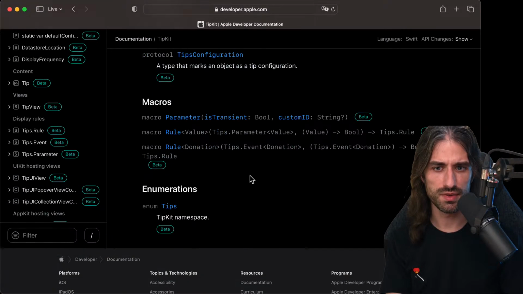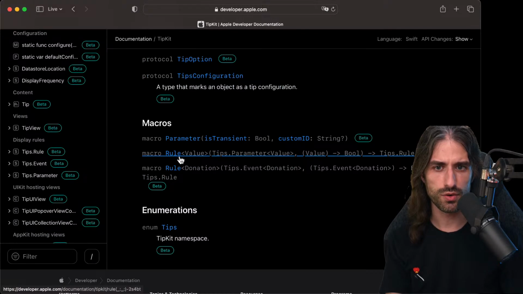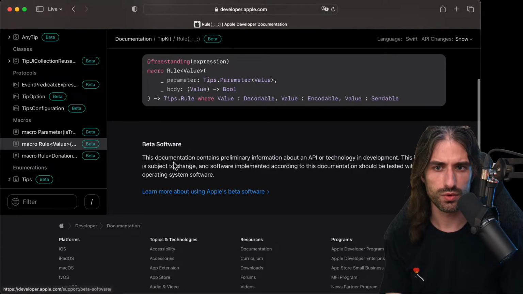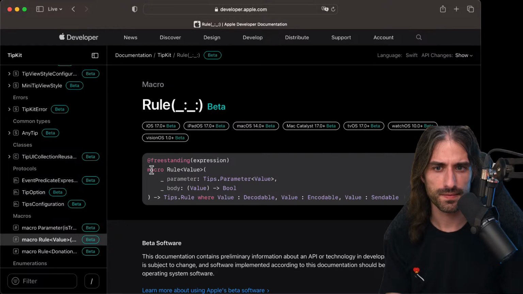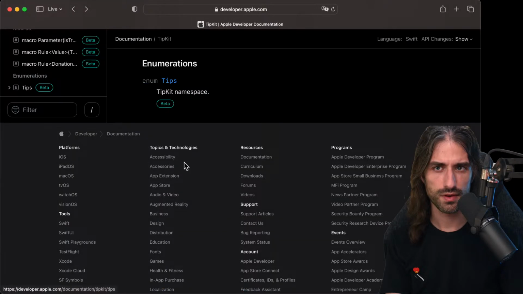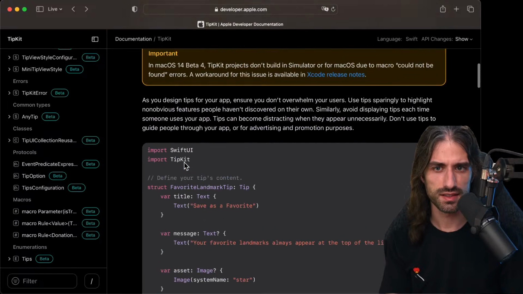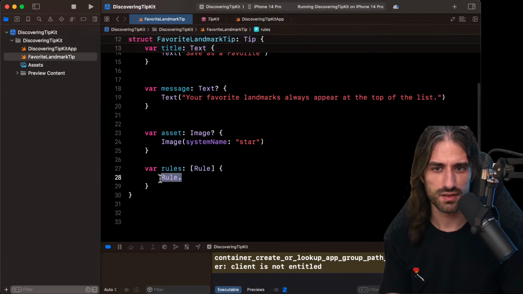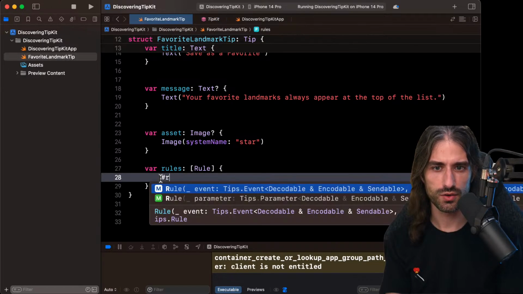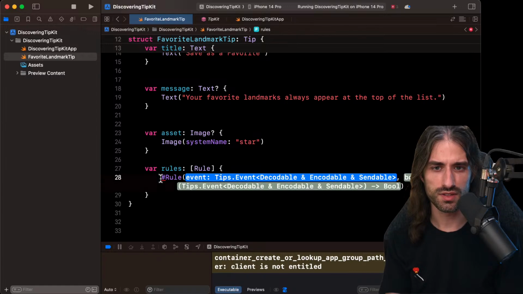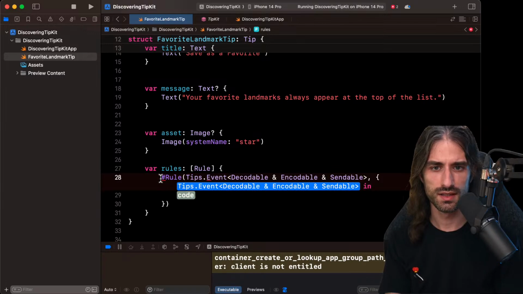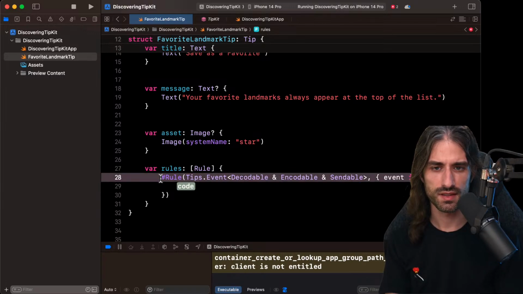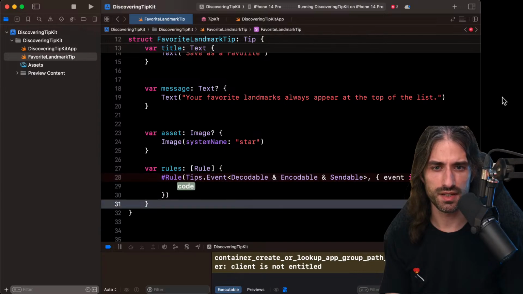Let me go back to the doc to see maybe there is... oh, it seems there is a macro actually to create a rule. So it's a macro. We don't have much more in terms of example code, but let's see. If I try something like hashtag rule like that, it looks like that. You have events and then a body. So something like that. But how do I get this tip event?